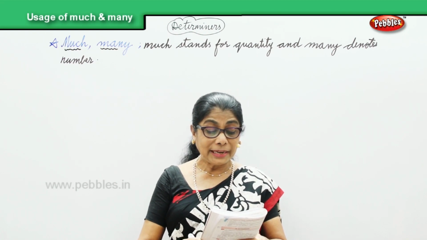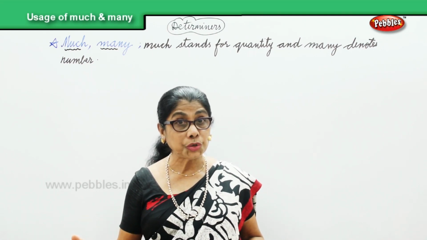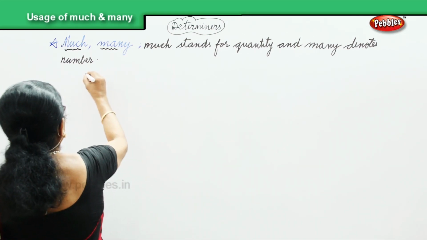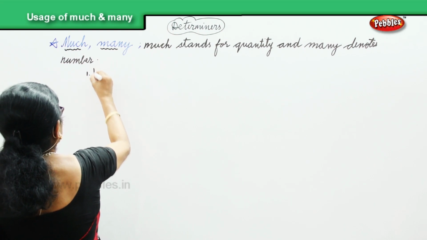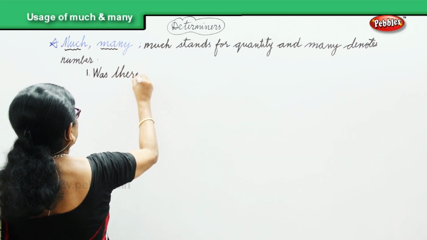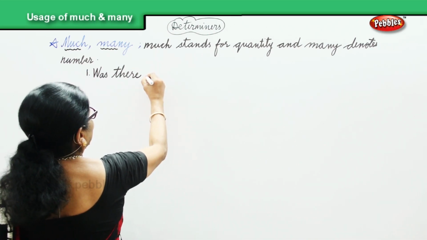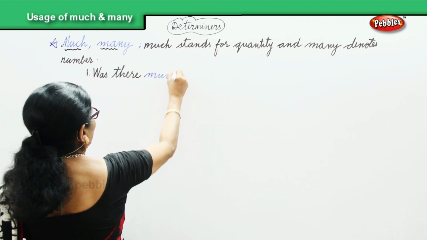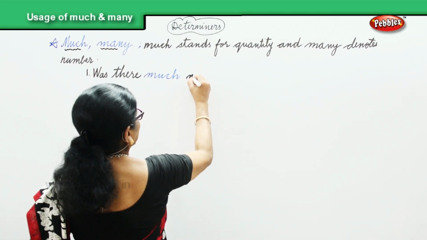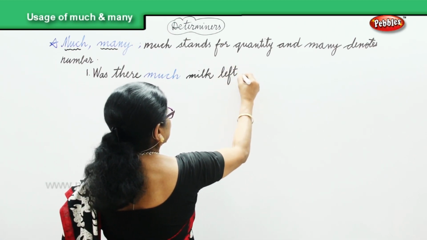Was there much milk left in the pot? That's a sentence for you. Now let's look at that. Was there much milk? Much. We're talking about quantity. Was there much milk left in the pot?